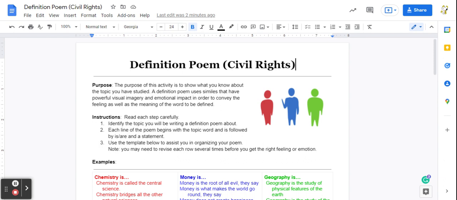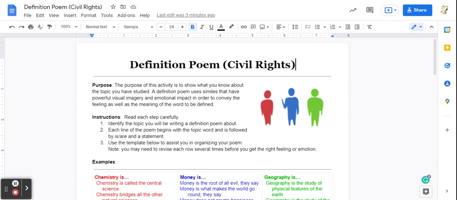So here's what you'll be doing. You're going to identify the topic you'll be writing a definition about. And for this activity, your word of choice will be civil rights. Each line of the poem begins with that topic word, followed by "is" and a statement. Of course, remember your topic is civil rights.